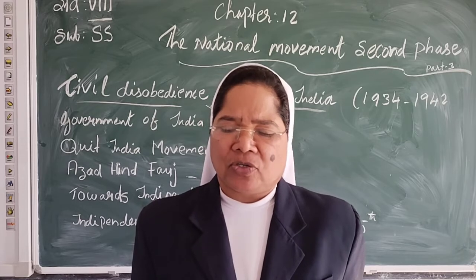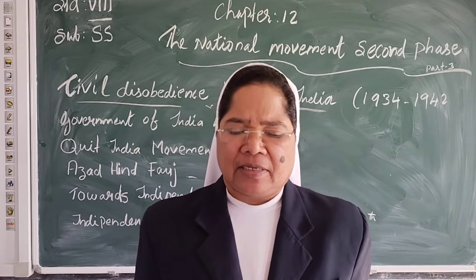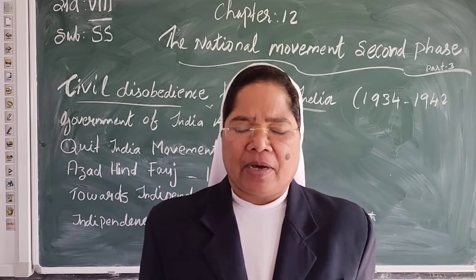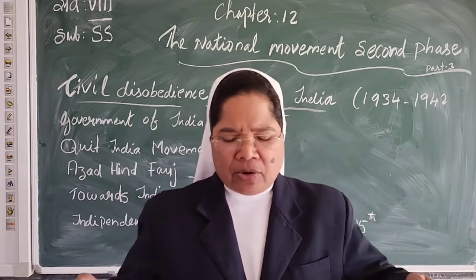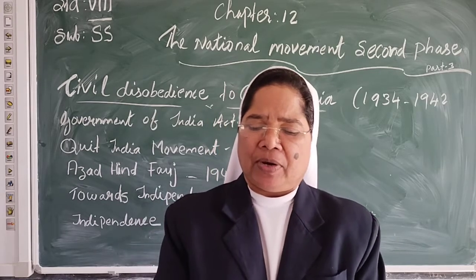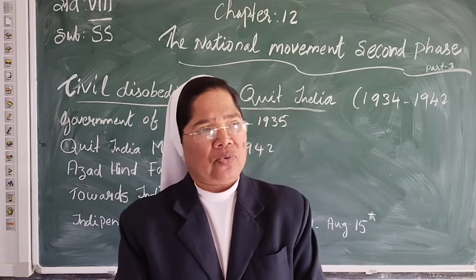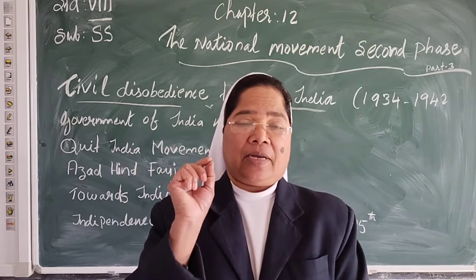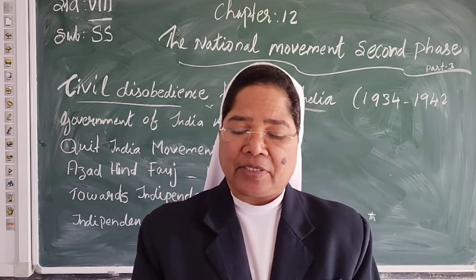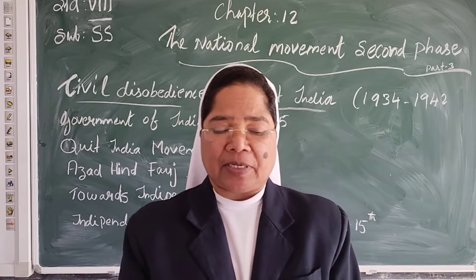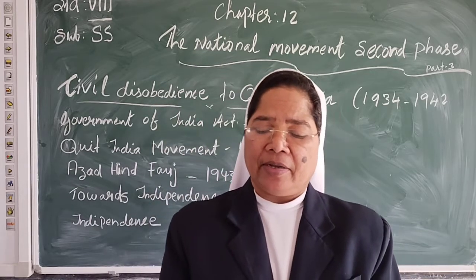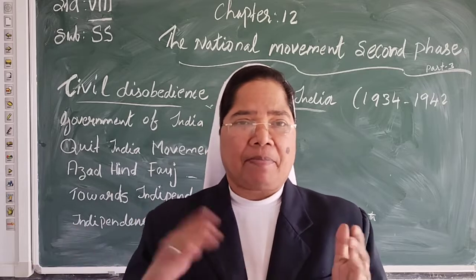The princely states also wanted to retain their status. Lord Mountbatten came to India in March 1947 as the new viceroy. He presented the plan according to which India was to be divided into two countries, India and Pakistan.